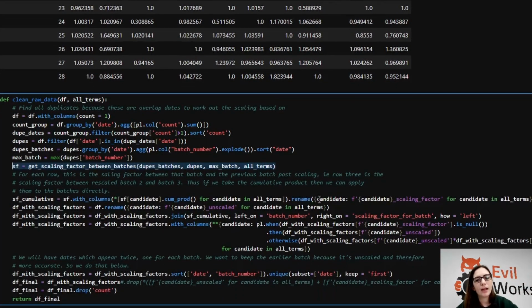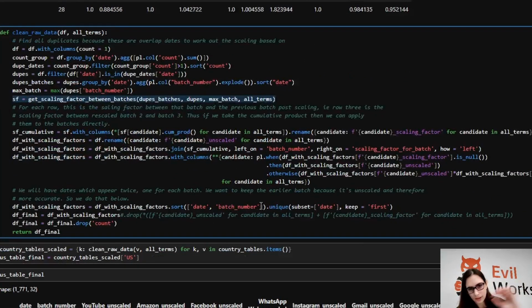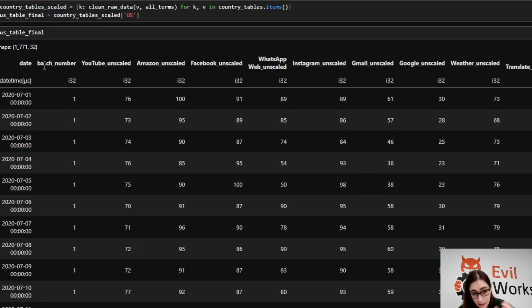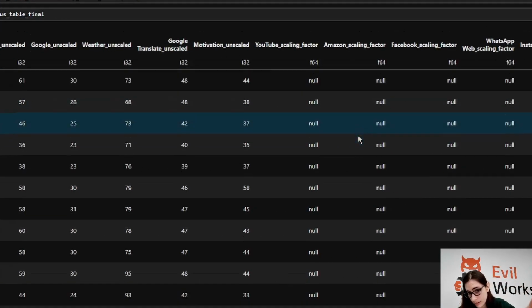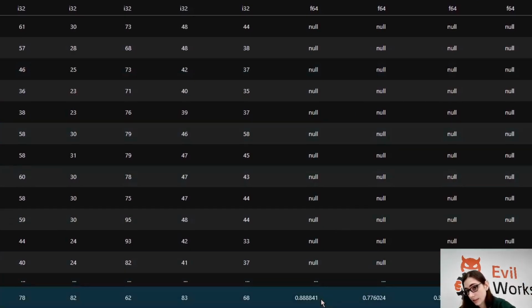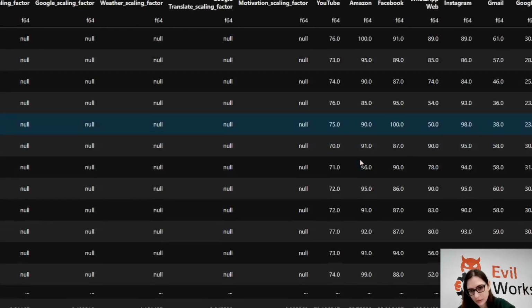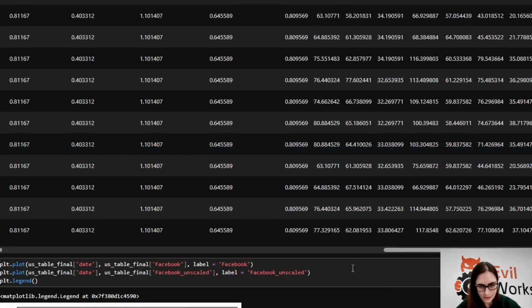A bit of data tidying up here, making sure that I've got all the tables joined that I need to be, and all of the columns that I want, scrub the ones that I don't want, and I get this table here. So for the US version here, for every single date, I have the batch number it's in, I have the unscaled values, I have the scaling factor, which for batch 1 is null, we don't need a scaling factor, but for batch 2 immediately starts normalizing to batch 1. And then I have the scaled data here as well. So you can see it's completely unchanged for batch 1, but from batch 2 onwards, it's now put into batch 1's terms.